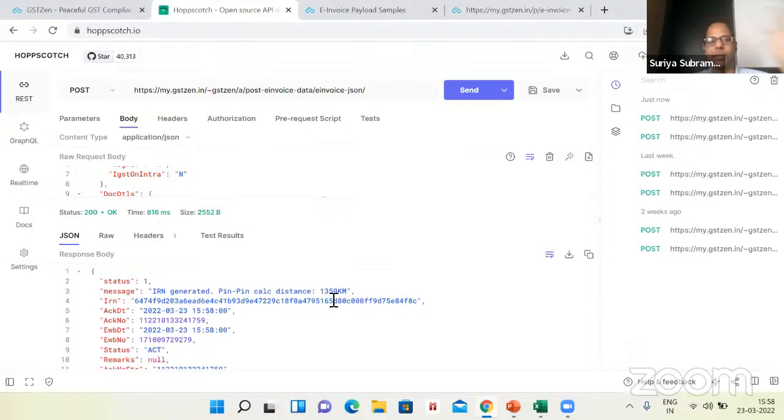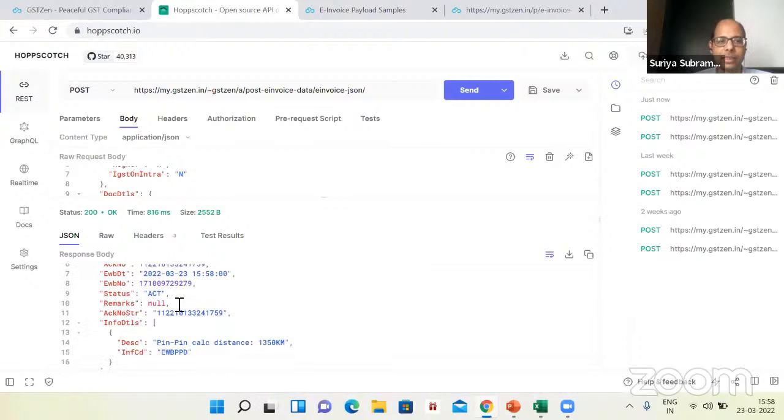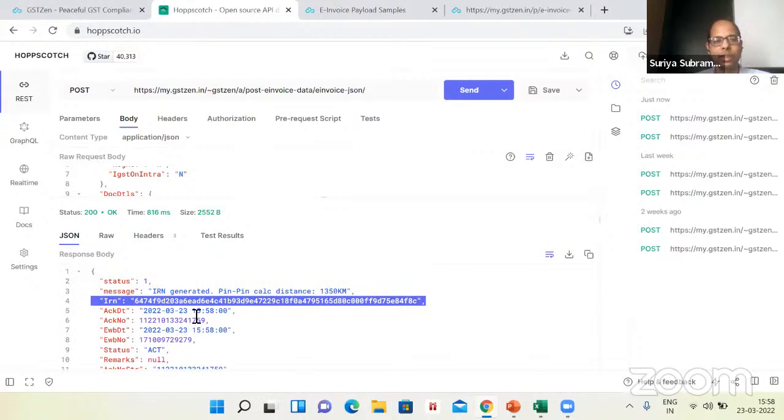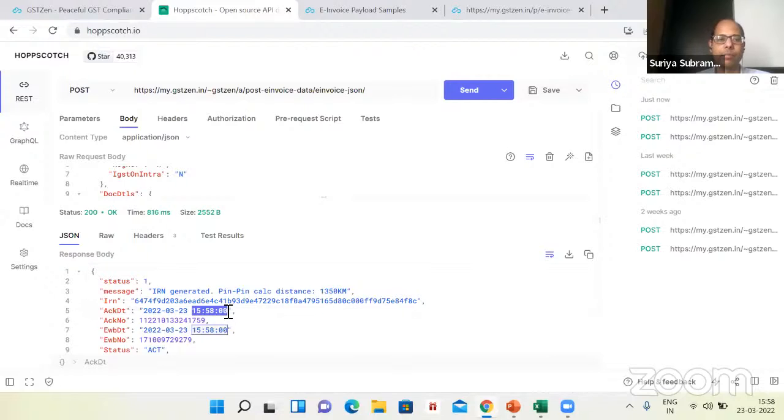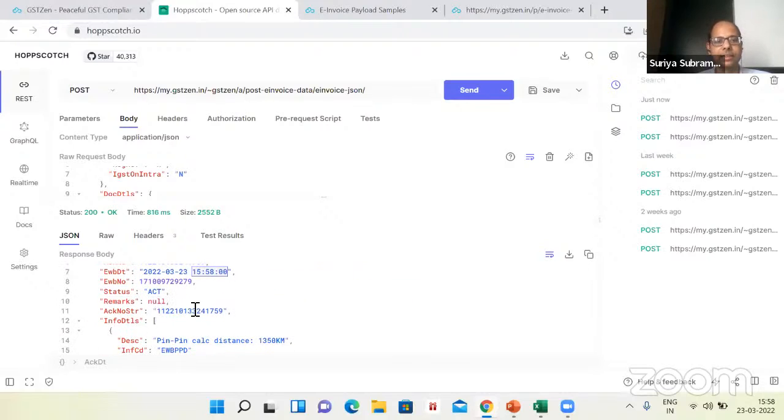The pin-to-pin distance government has calculated. Here is the IRN number. Here is the acknowledgement date, time. So the time now is 3:58 p.m. on the 23rd of March. So this invoice was generated just now. Here is the e-way bill number. Here is the status, and so on and so forth.